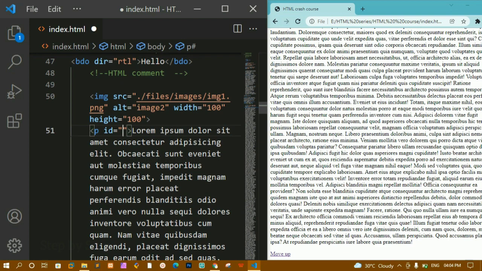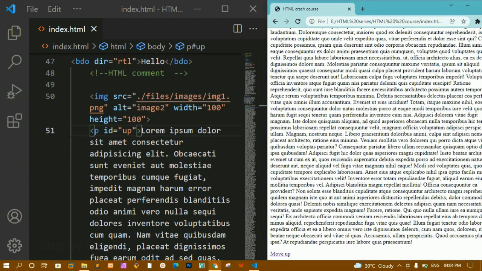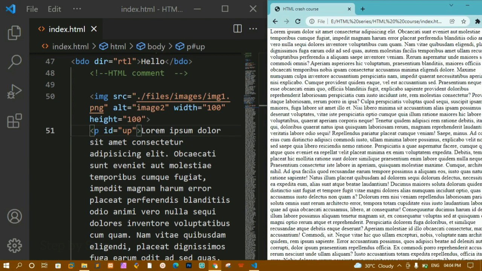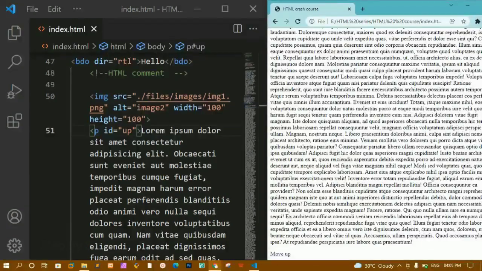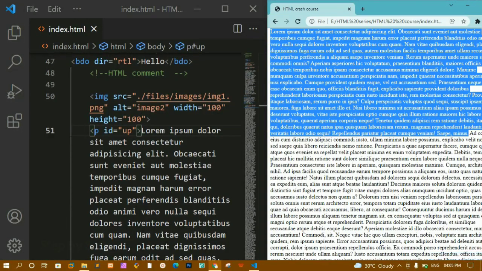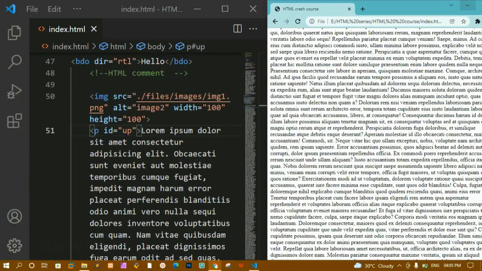Now inside this ID, whatever I have given inside href, I am going to pass that here, up. I'll save this. Now when I click on this, you can see I am redirected to the paragraph's first line. This is how it is going to work. Again I'll come down, and when I click on this, you can see I am redirected to the first paragraph line. This is how it works. Now let me maximize this one.